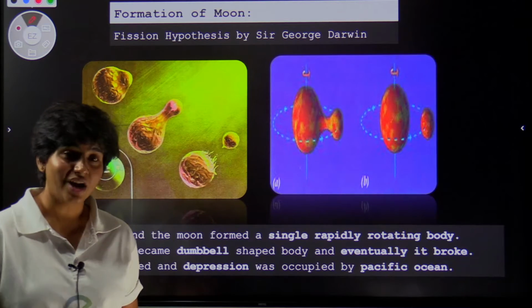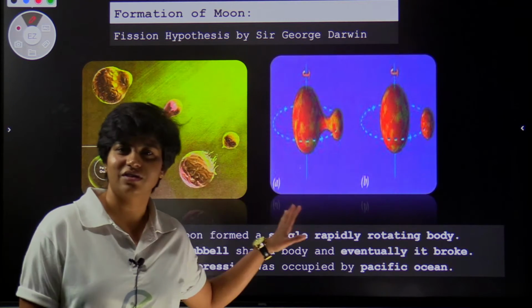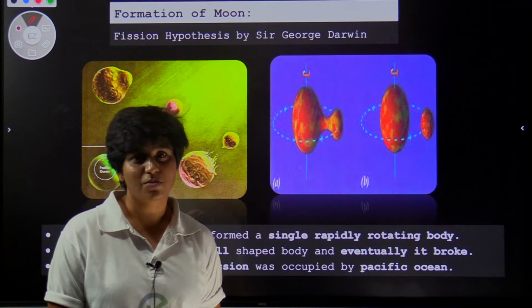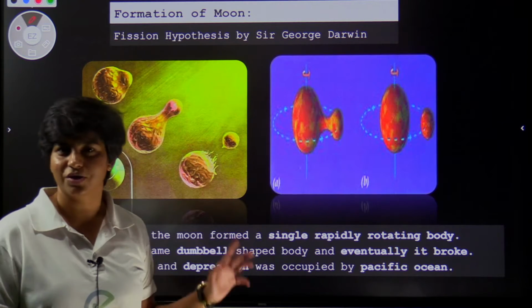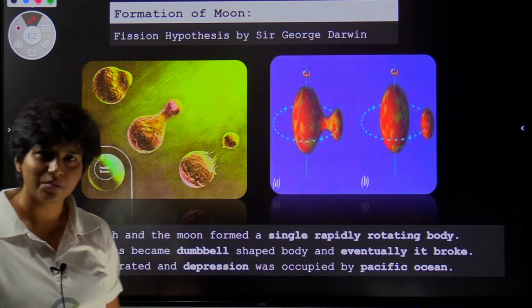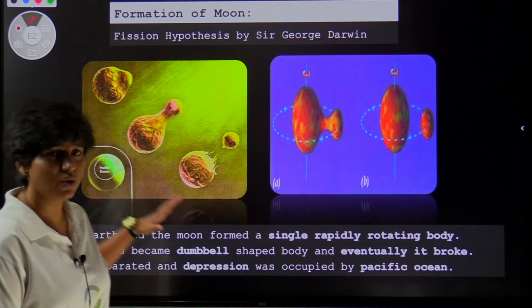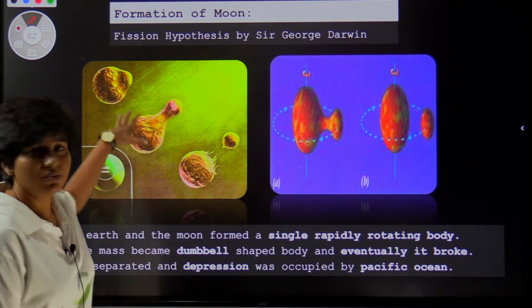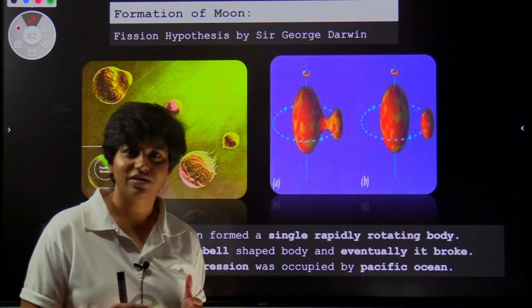To start with, what is the fission hypothesis theory? Who proposed it? It was proposed by Sir George Darwin. What does this theory say? This theory is very simple. It was assumed that Earth and Moon were existing together.